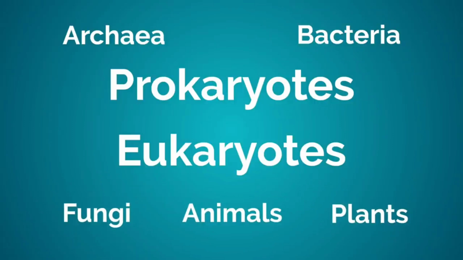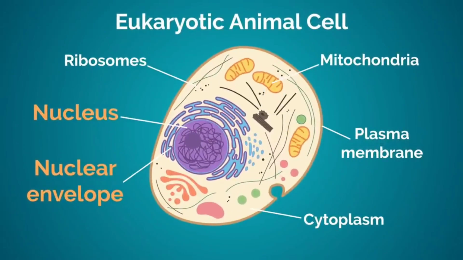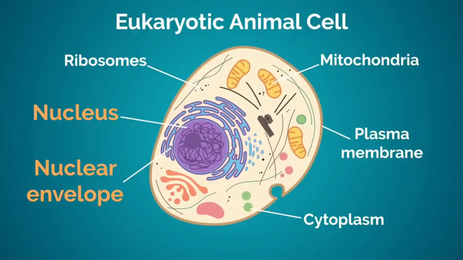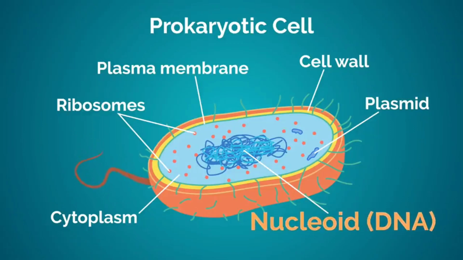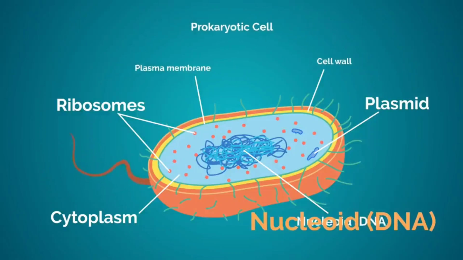If the genetic material is enclosed by a nuclear envelope, so giving a definite nucleus, then they are eukaryotic, like this animal cell. Whereas in prokaryotic cells, there isn't a nuclear membrane, and so no definite nucleus. The DNA is in the cytoplasm. We call a nucleus without a nuclear membrane a nucleoid. It isn't really a structure at all, it is simply the area in which the DNA exists.